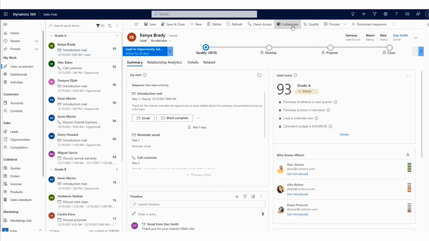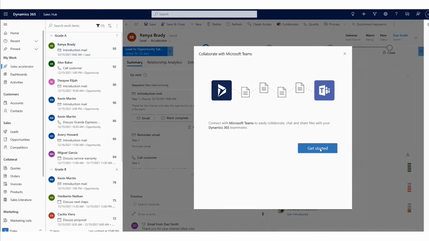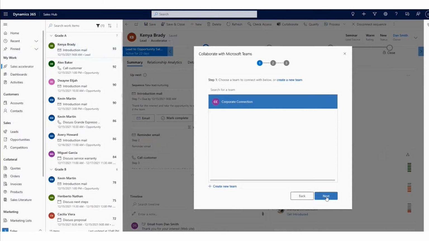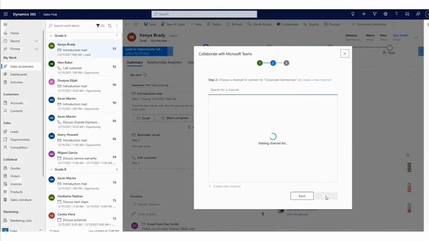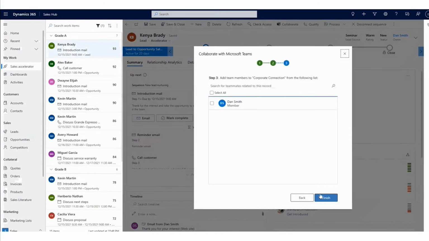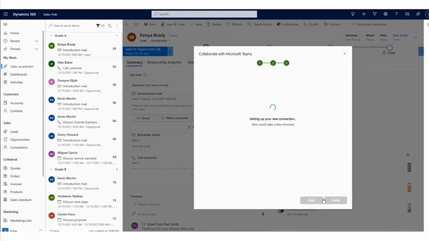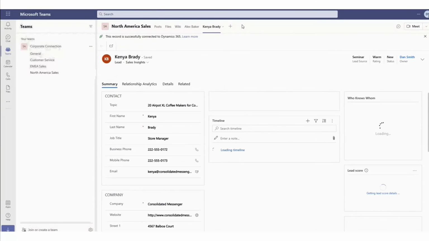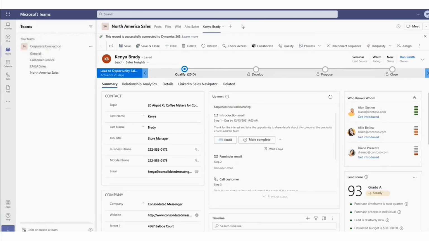So I am on Microsoft Dynamics here. I will click to connect on the collaborate button, and then as you can see, I can select the channel that I want to connect, or maybe the team that I want to connect, the people that I want to have access to this record. And as I make my selection of the next steps, it's just a wizard here. After I connect to my team, connect to my channel, wherever I want, as you can see now I am on Microsoft Teams, and I can see these records inside Microsoft Teams, and I can collaborate on it.